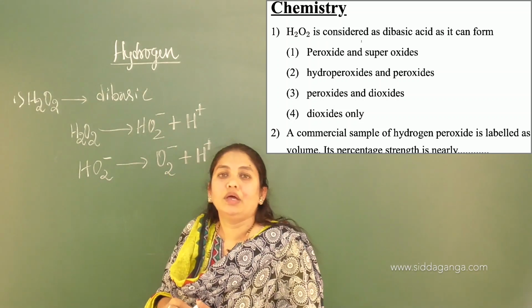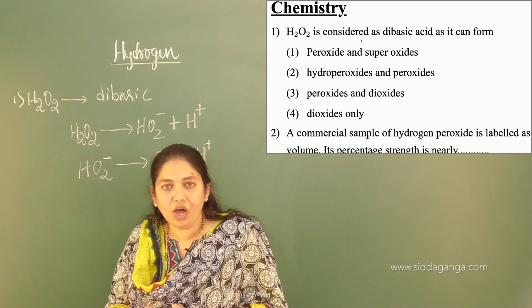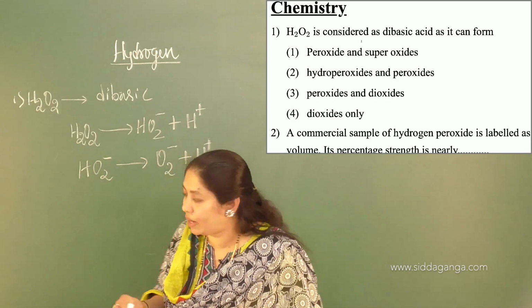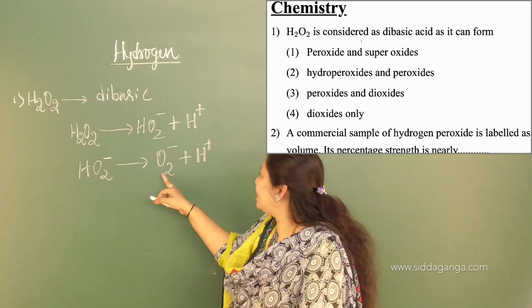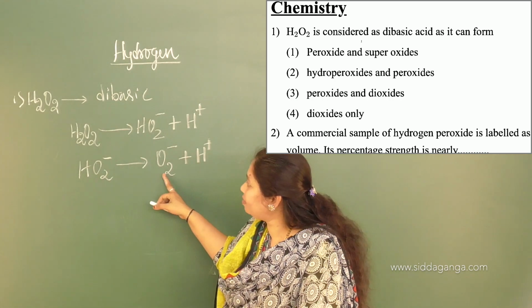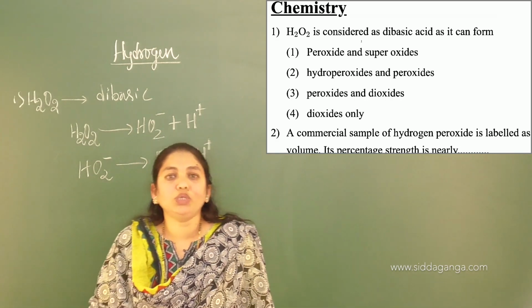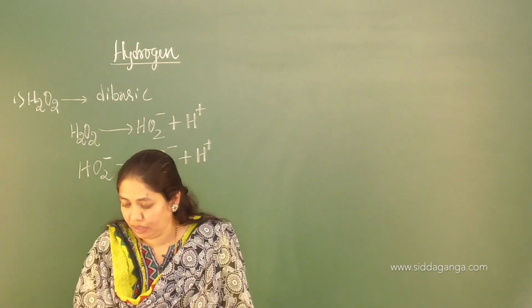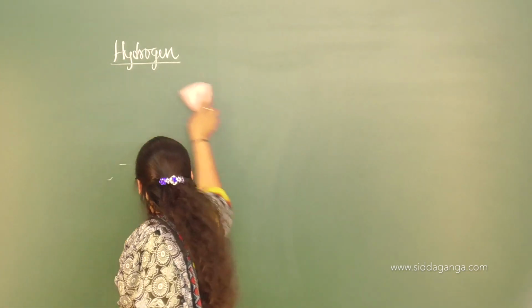That is nothing but H2O2 is considered a dibasic acid as it can form hydroperoxides and peroxides. You can see this one is called hydroperoxide and this is called the peroxide. So, understood the concept? Very simple concept this is, that is the acidic nature. Let us move on to the next question related to this one.